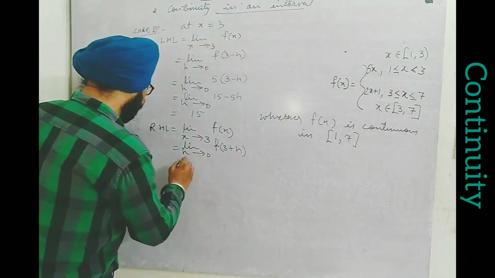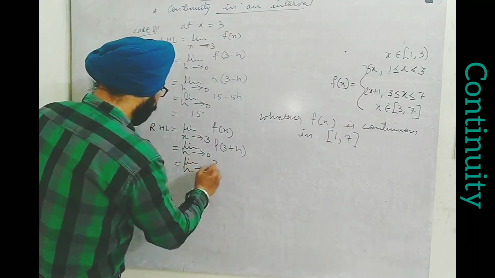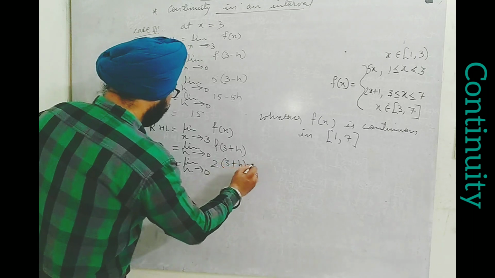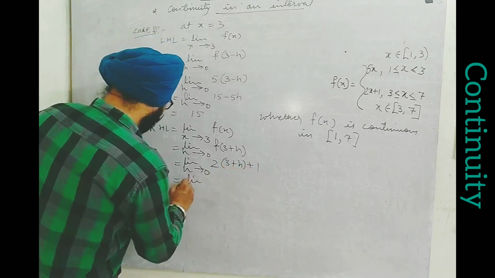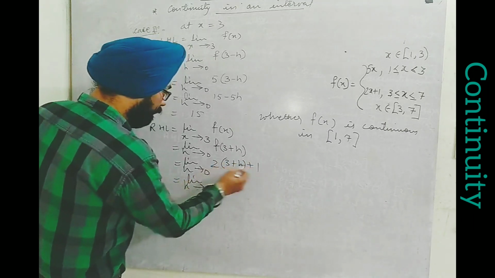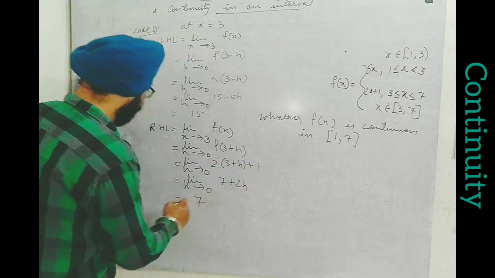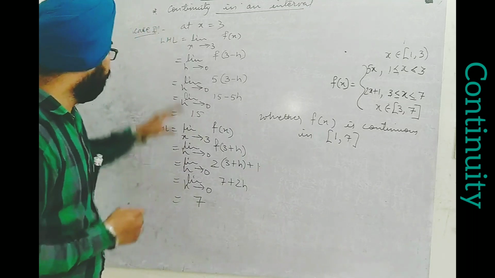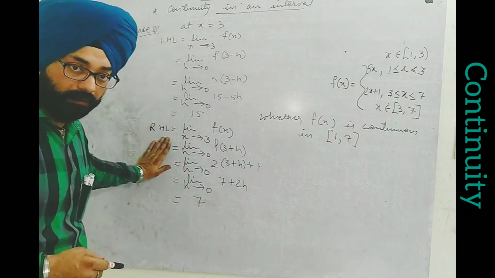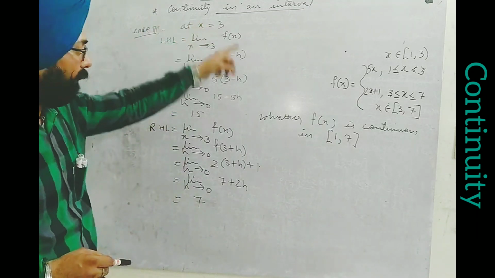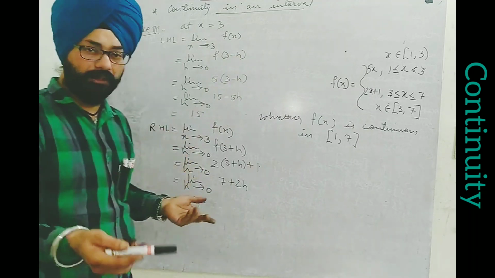So we consider limit h tends to 0 of 2(3 plus h) plus 1. Solving, 2 threes are 6 and 1 is 7, plus 2h, replacing h by 0 we get 7. And here we see that since LHL and RHL are not equal, at x equal to 3 the function is not continuous. No need to find f of 3.